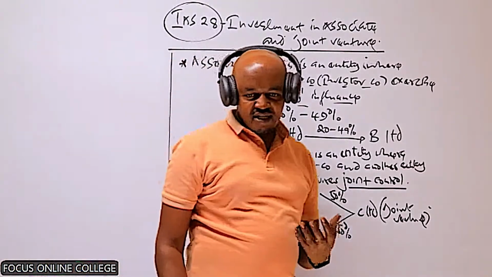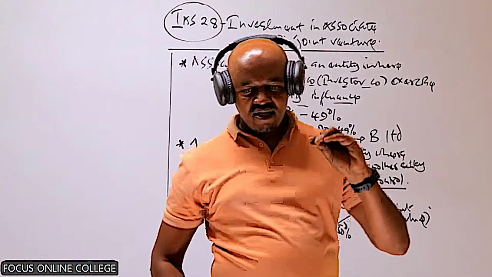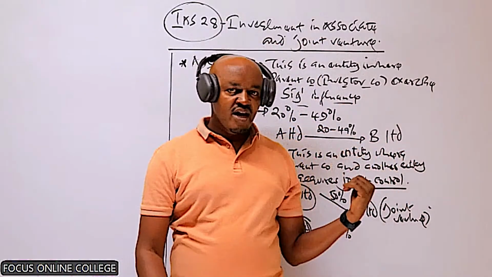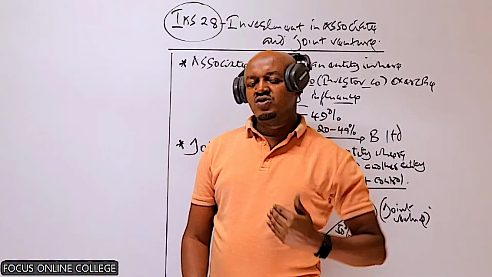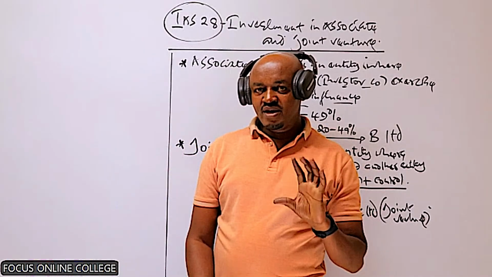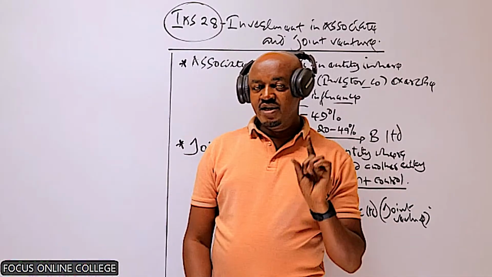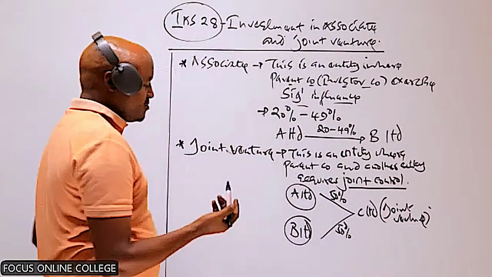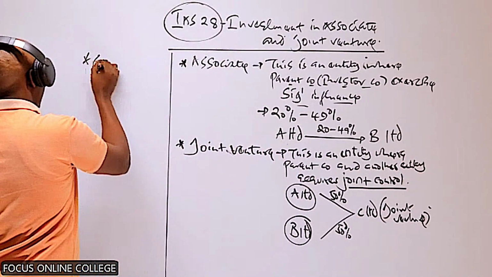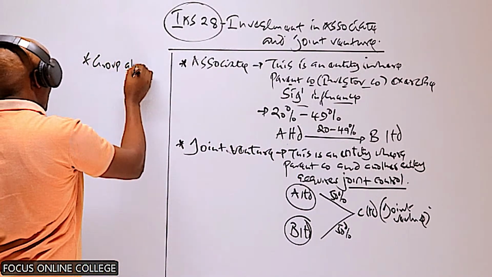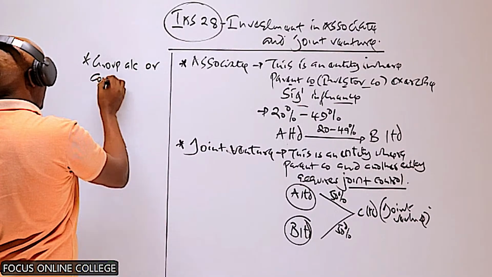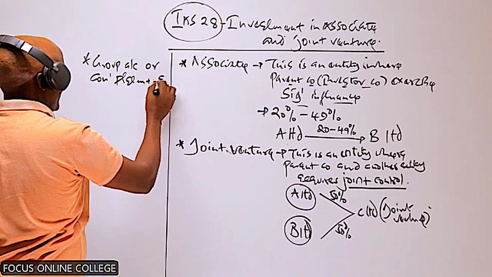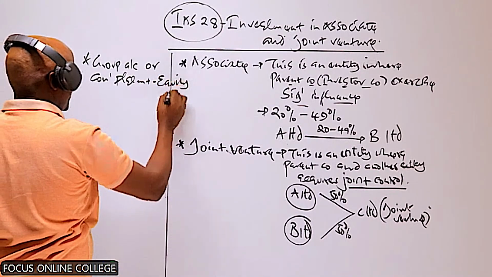This standard requires that whenever the parent company has invested in an associate or a joint venture, the group account, the consolidated financial statements, should be prepared using the equity method.